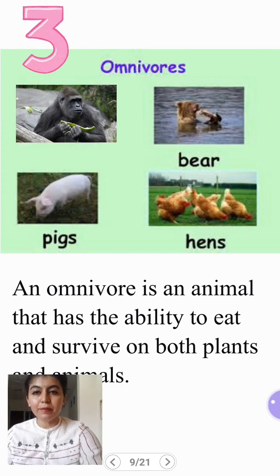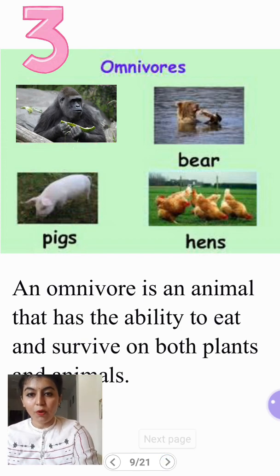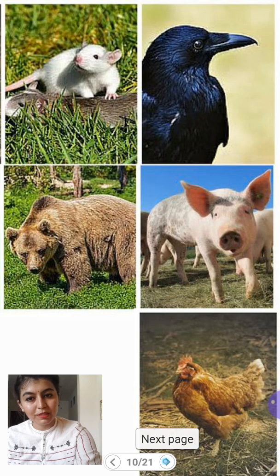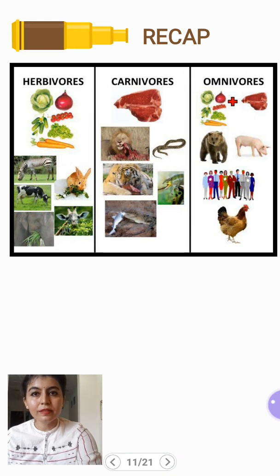So here we have examples of omnivores: bear, pigs, hen, crow, monkey. All these are omnivores. Just have a look at these pictures. Pigs, bear, you can see a rat, crow, hen. These all are omnivorous animals. So this is a quick recap for all three categories: herbivores, carnivores and omnivores.